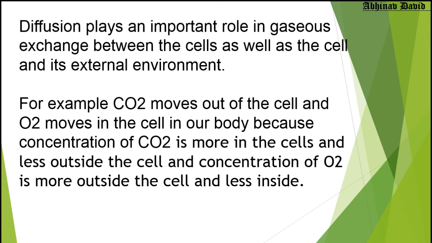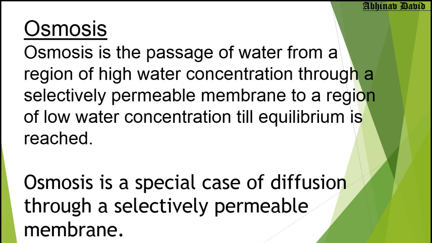So diffusion plays a very important role in gaseous exchange, that is, the exchange of gases between the cell and its external environment, the outside environment. For example, as I have already told you, CO2 moves out of the cell and oxygen moves into the cell in our body, and in the plant cell the oxygen moves out and CO2 moves inside the cell.